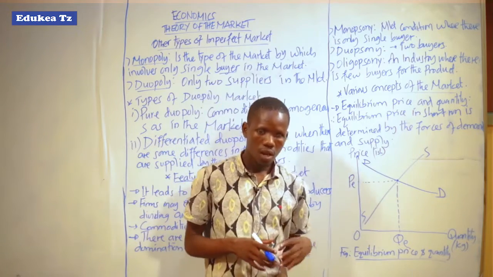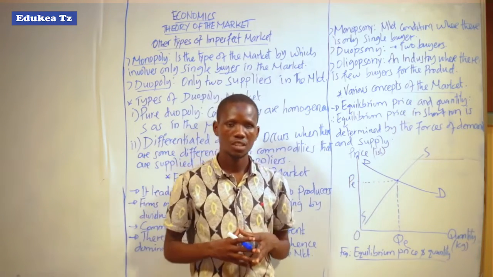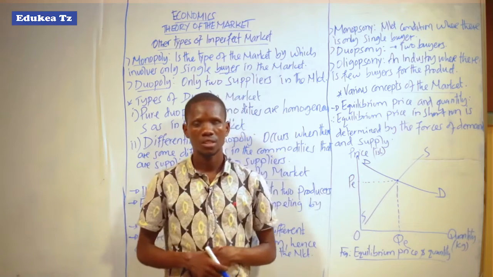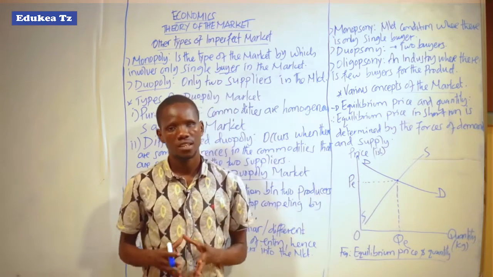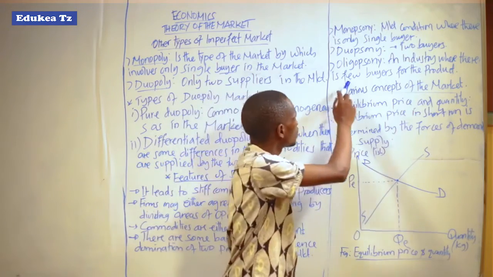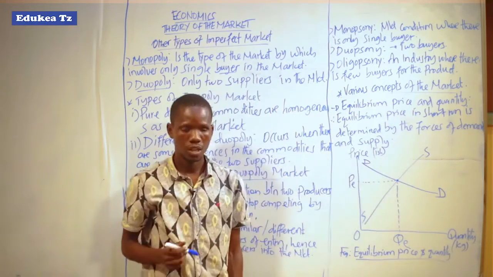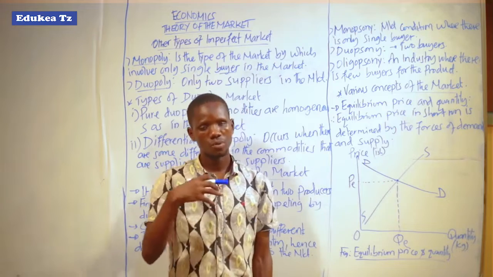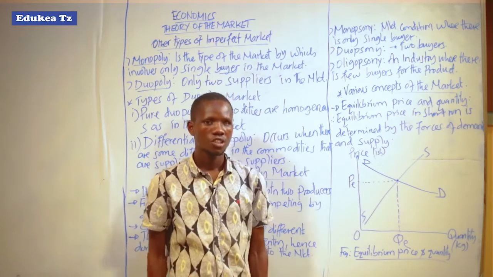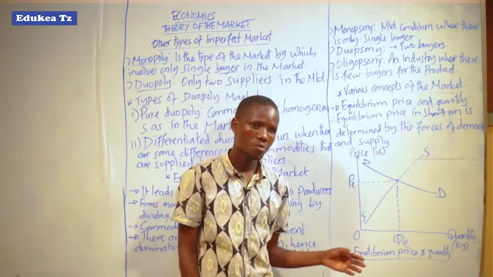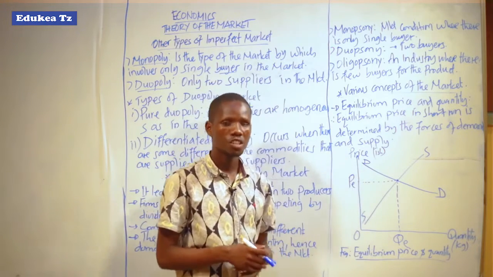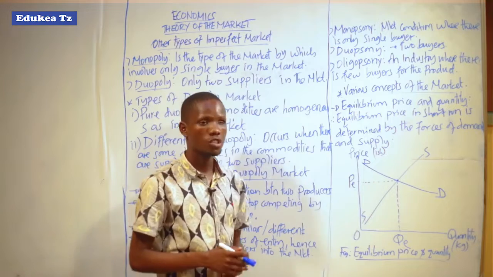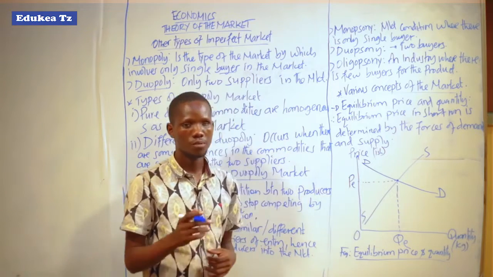In this type of market, there will be a surplus. It means supply will be greater than demand, because we have few buyers for the product. If there is large production of goods and services, there will be a surplus.